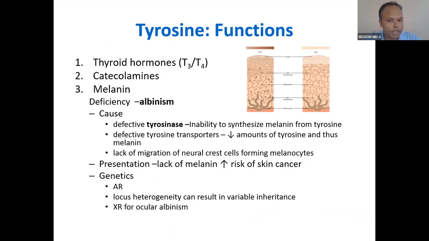Also, you can see the function. I want you to read the function yourself. You can see this is melanocyte. Melanocyte is responsible for melanin; its deficiency causes albinism. You must have studied in your genetics, autosomal recessive.